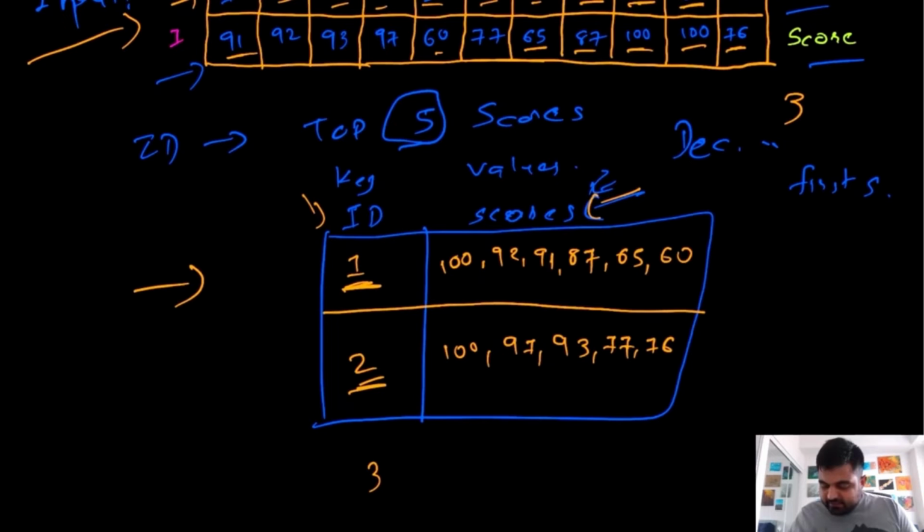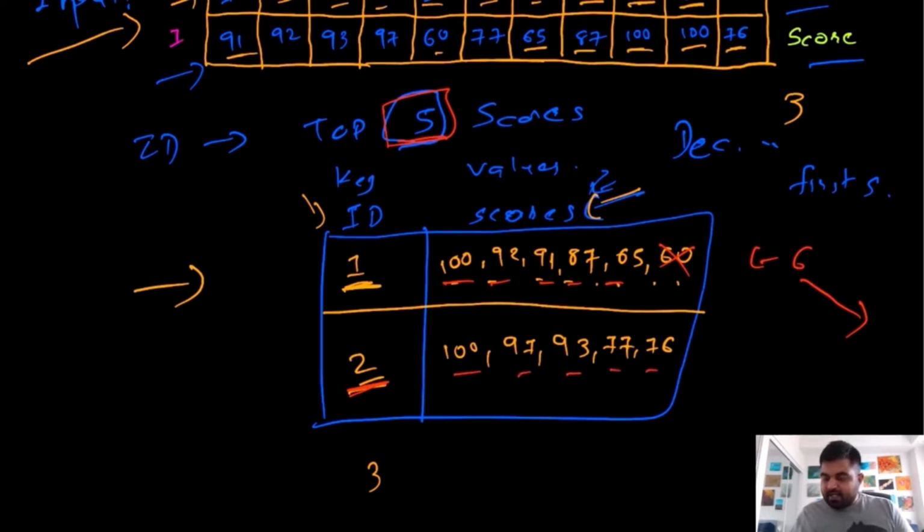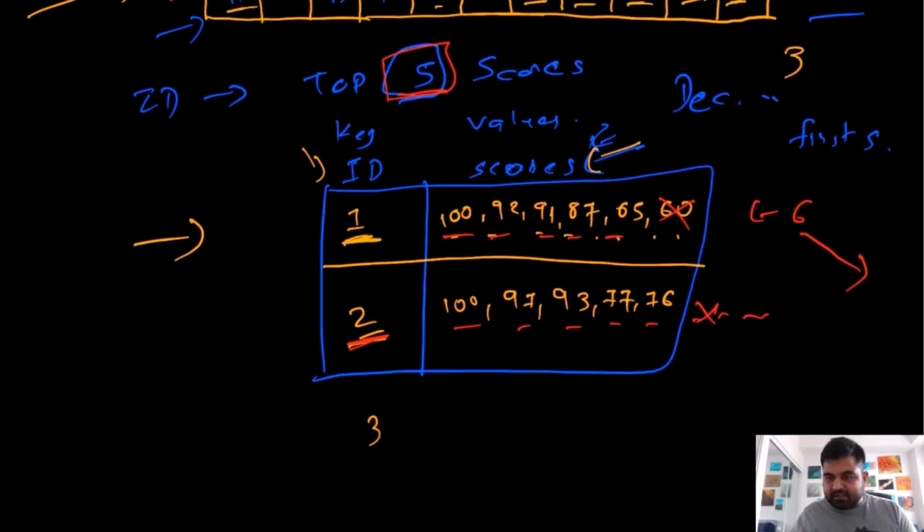If we see the number of scores we are given for ID number 1, we are given 6 different scores, but they are all in decreasing order, which means that since we are only worried about the top 5 scores, we only need to select the first 5 entries, and whatever the remaining values are we can simply ignore. We are going to do the same for ID number 2, that we are only concerned with the top 5 values, and if there existed any other values we would have ignored them, but that is not the case in this scenario.